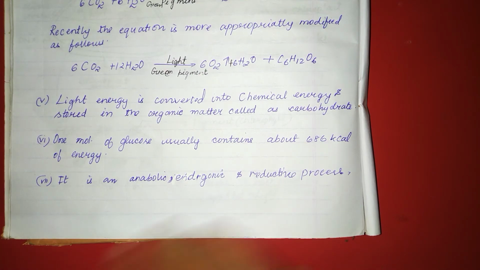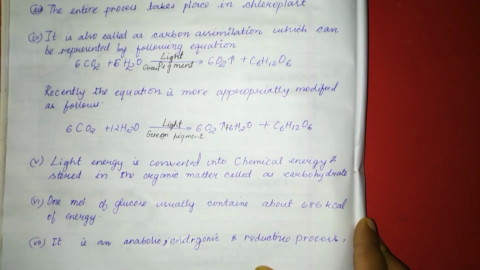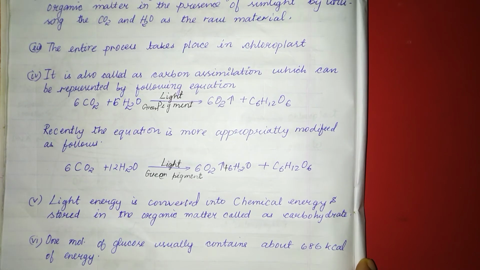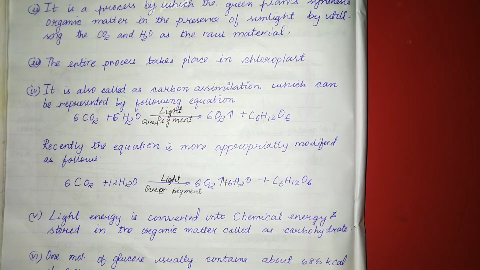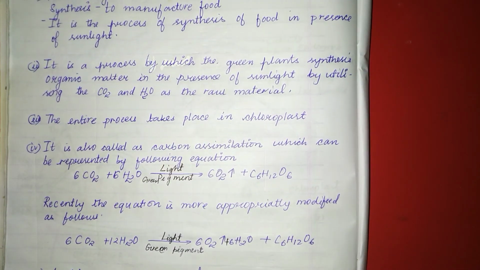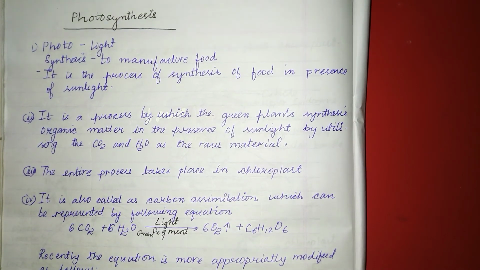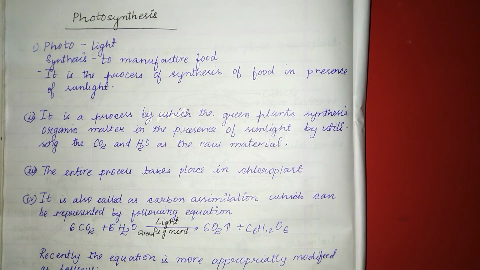So this is all about the photosynthesis. This is a small note on photosynthesis. Photo means light and synthesis means to manufacture food. So this is all about the photosynthesis. What is photosynthesis and what are its equations, and it is also known as carbon assimilation.